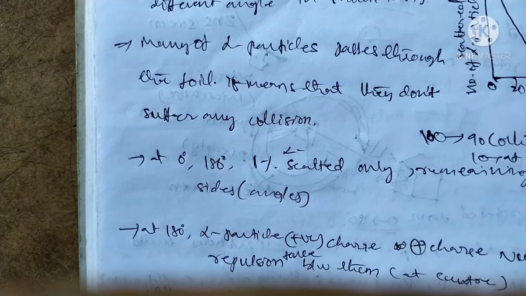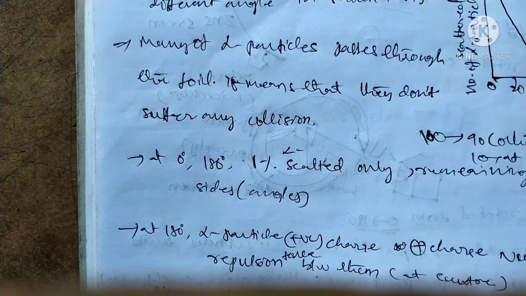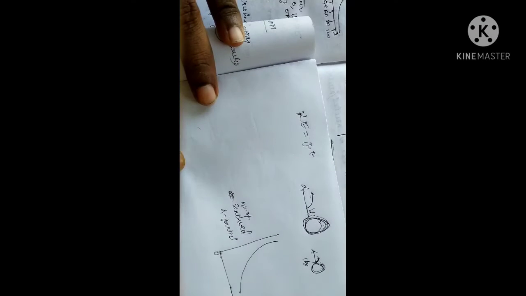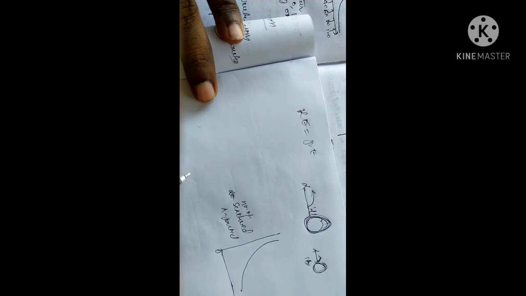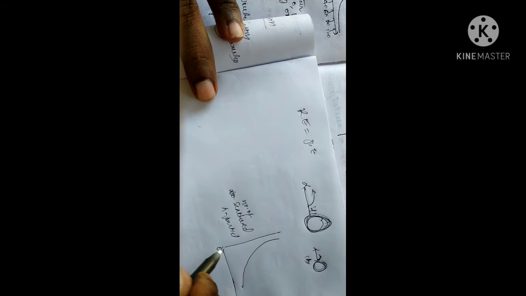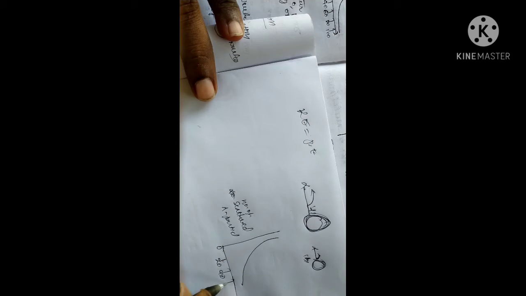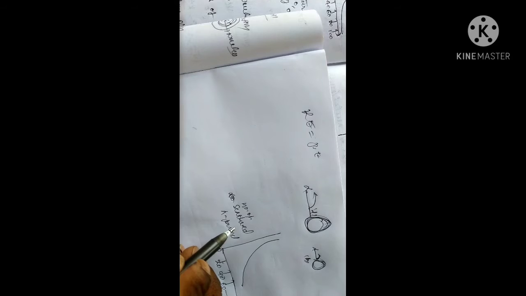From this arrangement of the hypothesis of the nuclear atom, the distribution of the number of scattered alpha particles may be studied as a function of the angle of scattering. On one axis is the scattering angle, from 0 to 180 degrees: 0, 20, 40, 60, and so on. On the other is the number of scattered alpha particles.